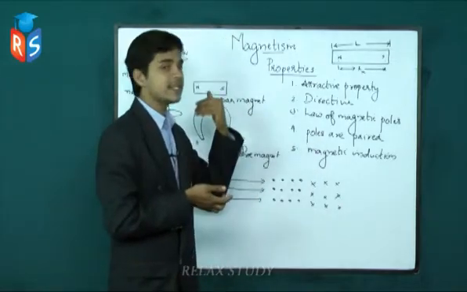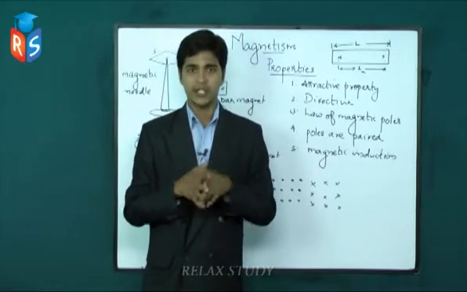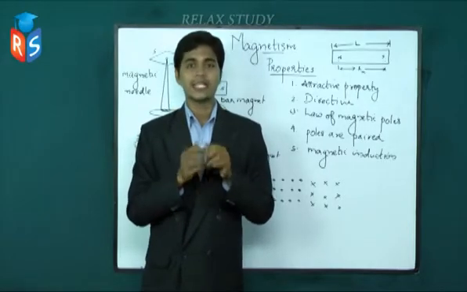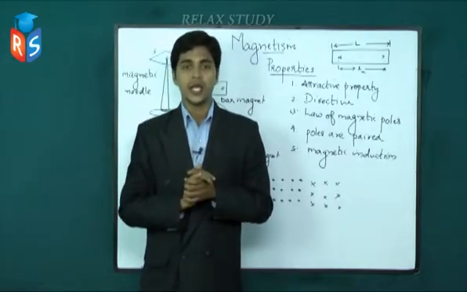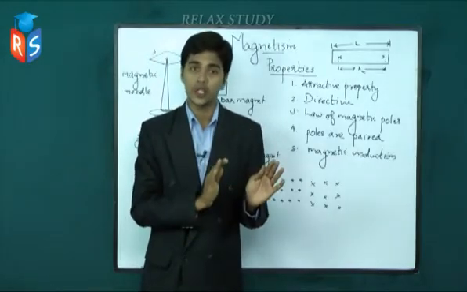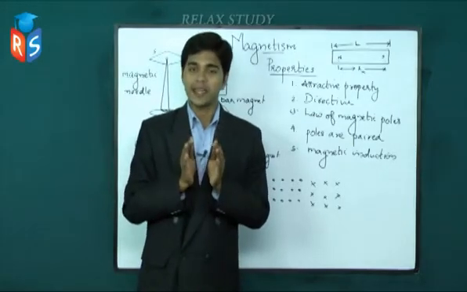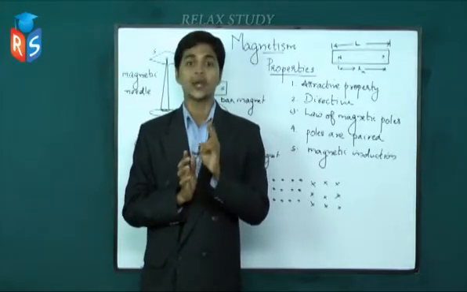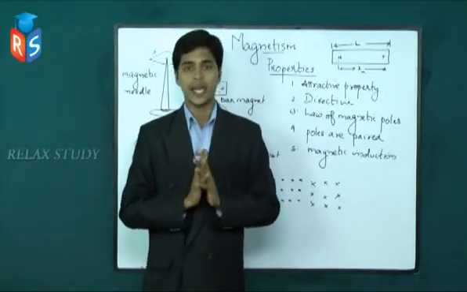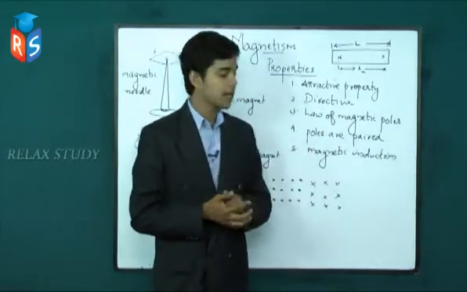Now, poles are paired. What does it mean? It means that every magnet has two poles, a north and a south pole. You cannot have a magnet with only one pole, that is, a magnet having only a north pole or only a south pole. Magnetic poles always exist in pairs. You cannot have monopoles, so monopoles do not exist. That is the meaning of the statement, poles are paired.